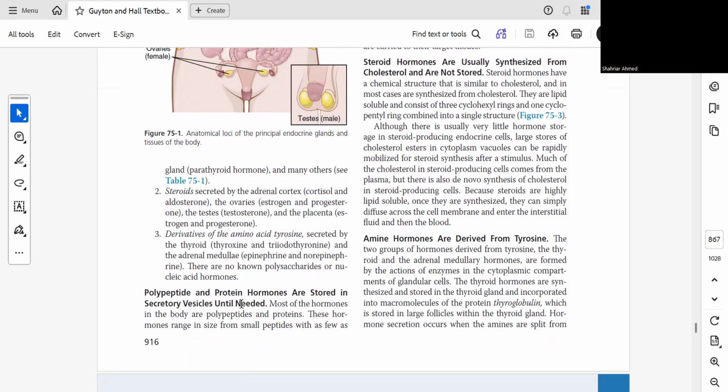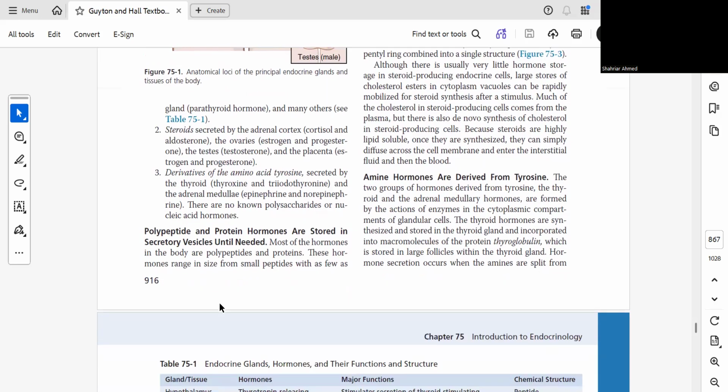Polypeptide and protein hormones are stored in the secretory vesicles until needed. Very important to remember. The protein and polypeptide hormones are stored in secretory vesicles until needed. Most of the hormones in the body are polypeptides and proteins.